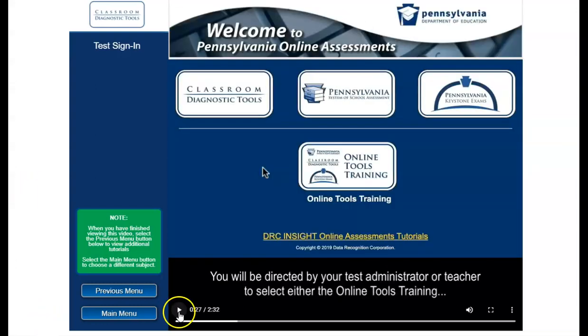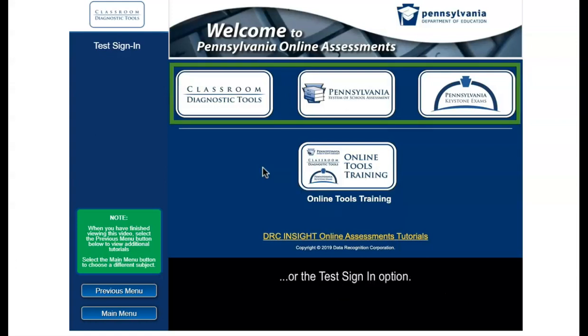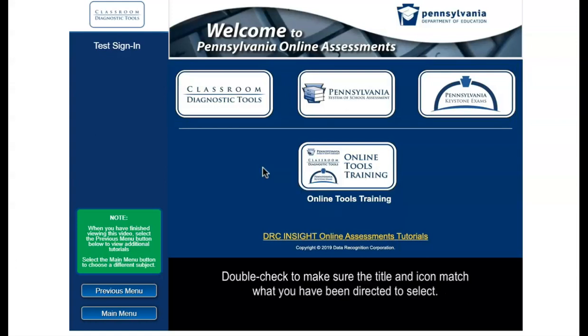You will be directed. At this point, those of you online will have to go to a specific website, and we'll have that in the next section for you to use. To select either the online tools training or the test sign-in option. Double-check to make sure the title and icon match what you have been directed to select.